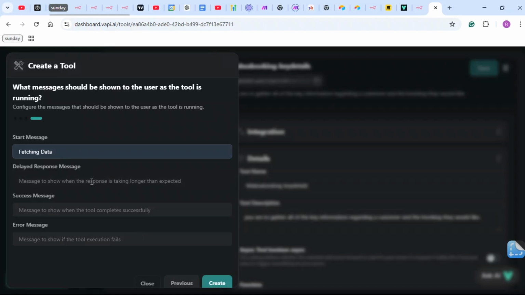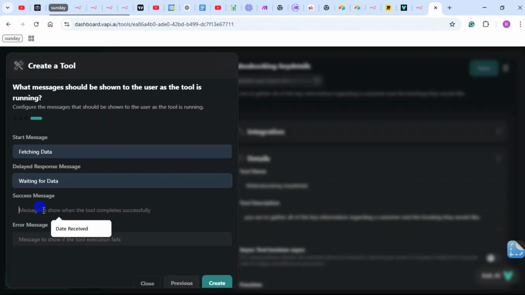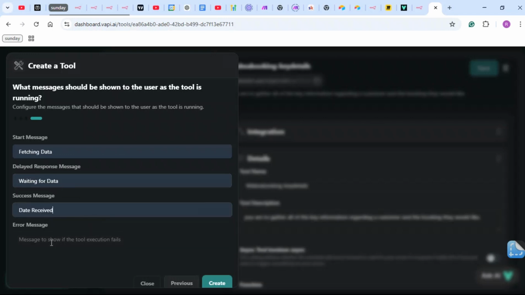I usually have this as default because I use this on basically all the tools I create. The start message is fetching data, the delayed message is waiting for data, the success message is data received, and the error message is data error.